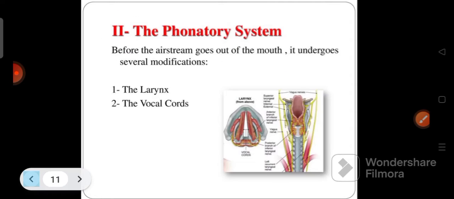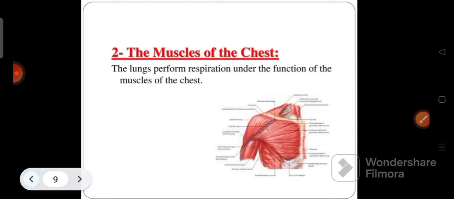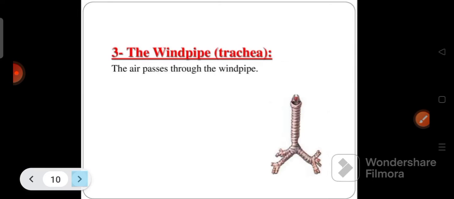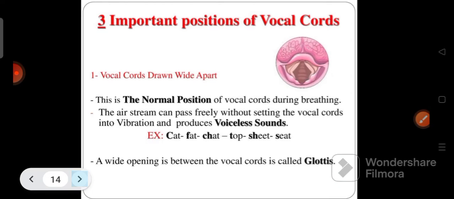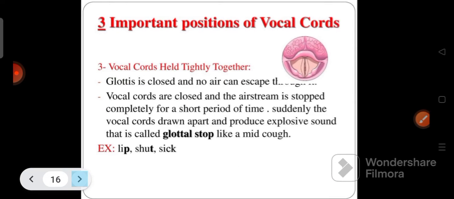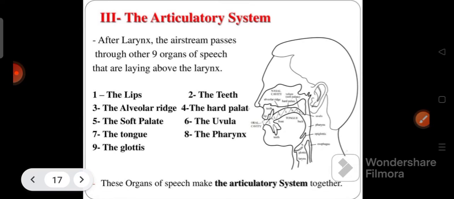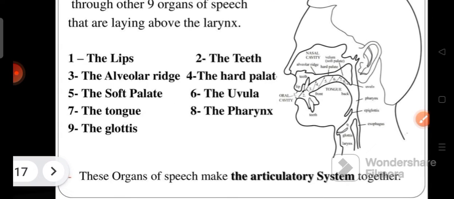Let's see. You can... the phonatory system, and what is the first one? Respiratory system. So in all these, the respiratory system, phonatory system, and articulatory system, what are the organs, what are the names of those organs, and what are the functions of those organs? These are also important from the exam point of view. Okay, this is very important.